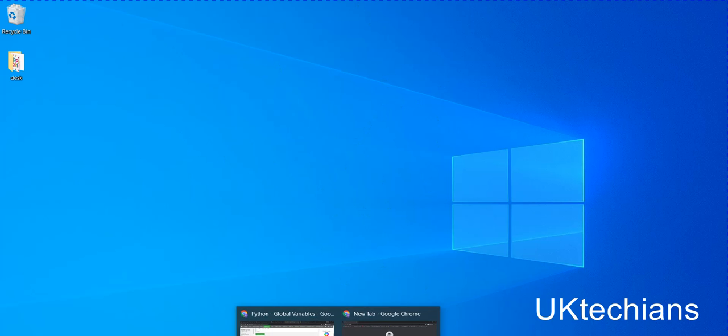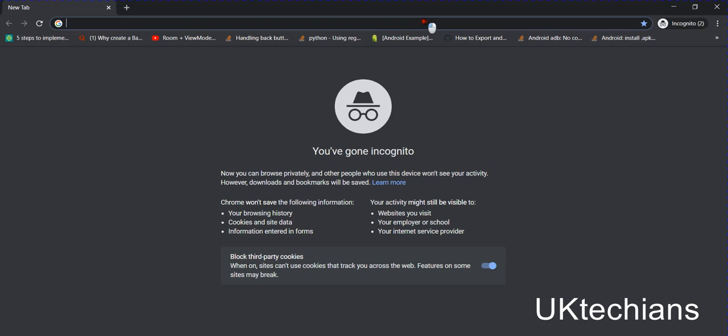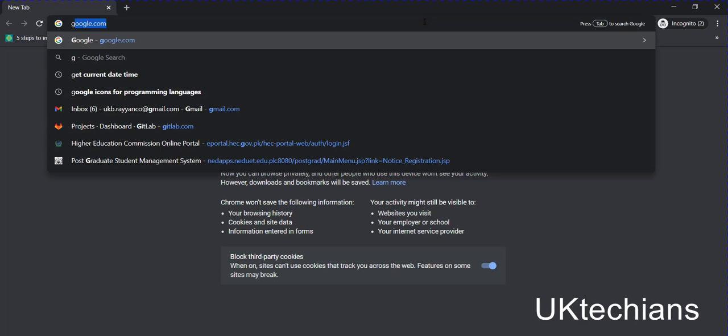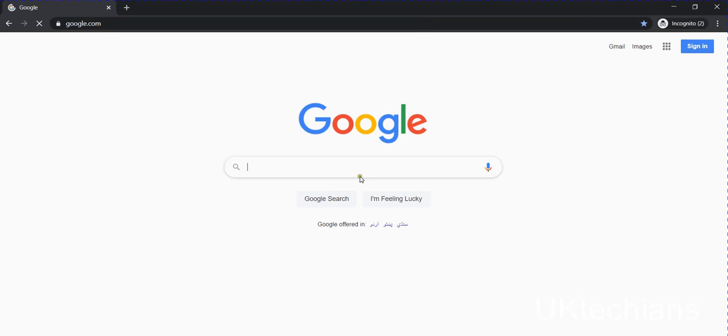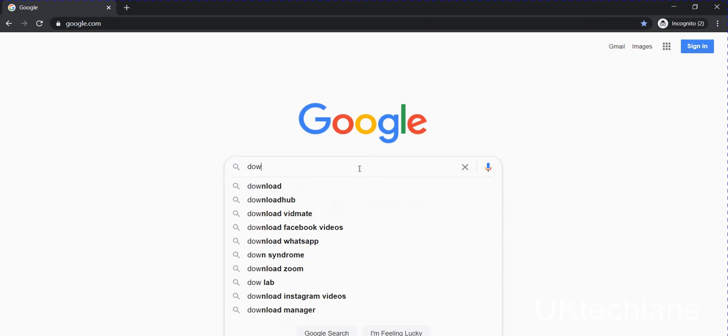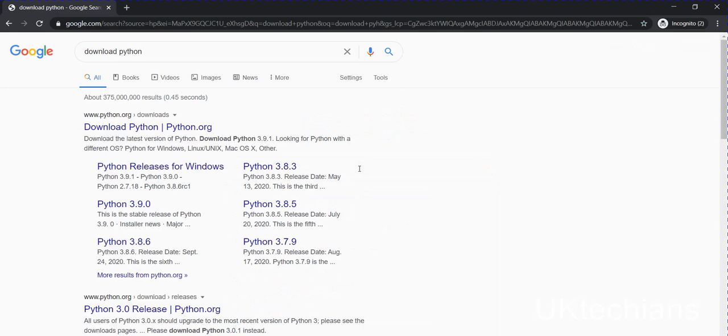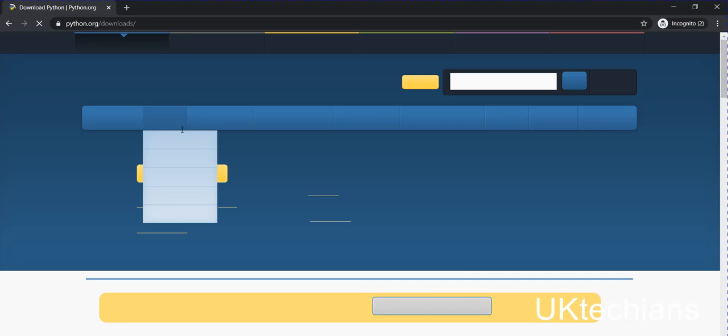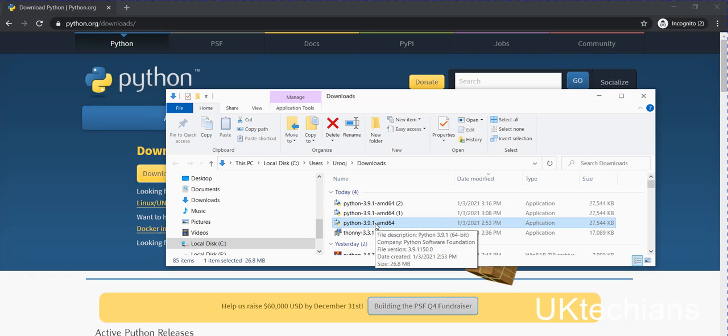So let's type Google over here, and then download Python. Click this link and then download it. After downloading Python, you will get this execution file in your downloads.